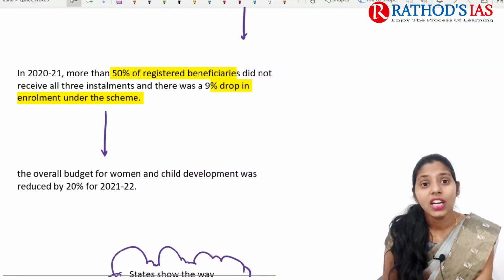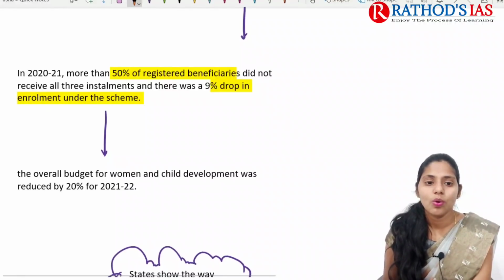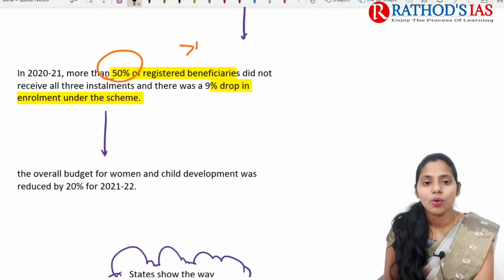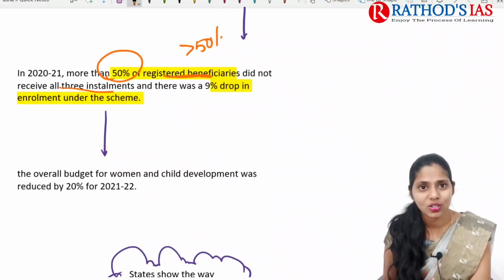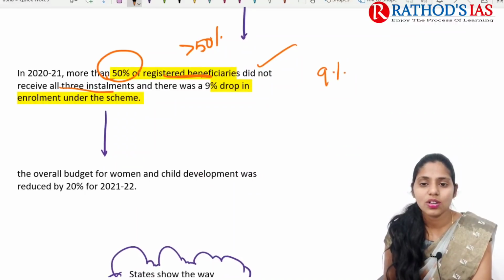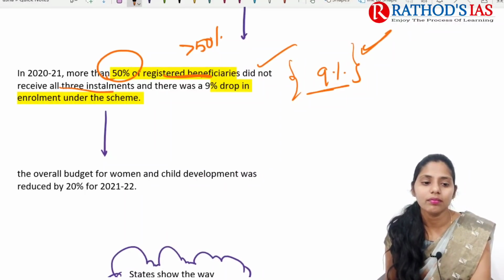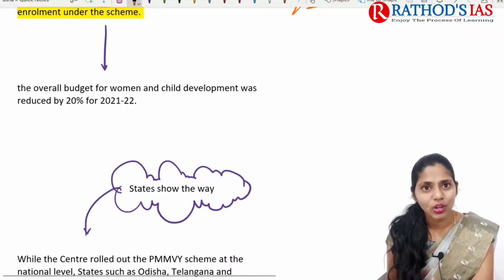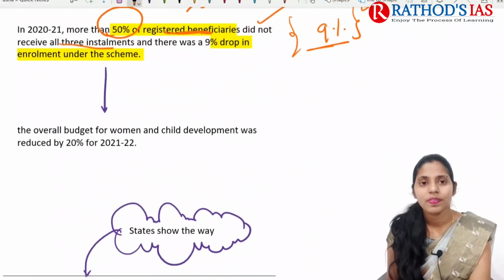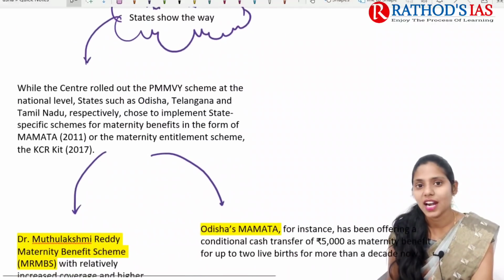And the next one is that in 2020-21, more than 50% of registered beneficiaries did not receive all 3 installments. They did not receive installments of money, and there is also a 9% drop in enrollment under this scheme. And the budget for this scheme also decreased by 20%. So these are some causes of concern regarding this scheme.